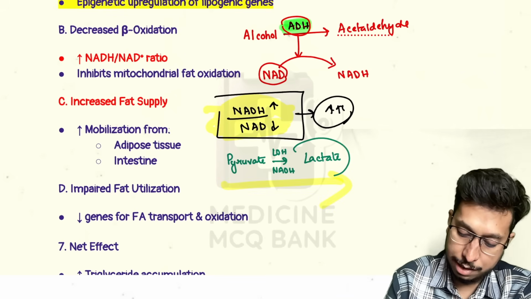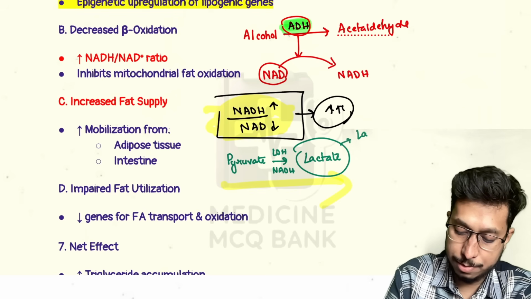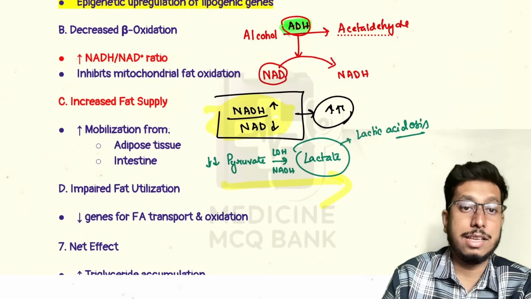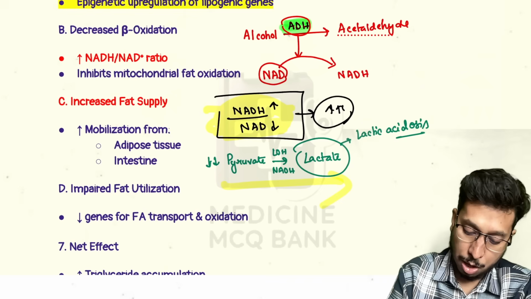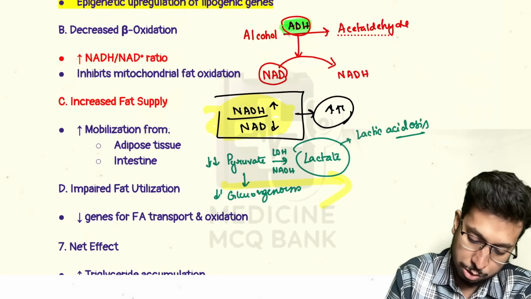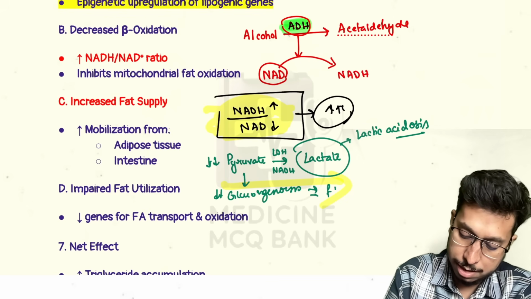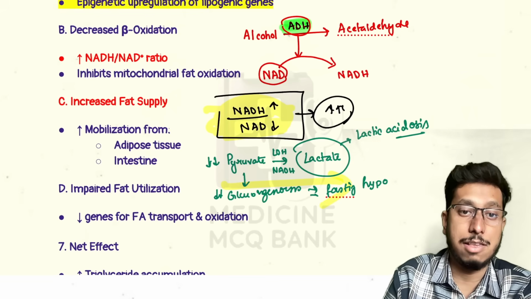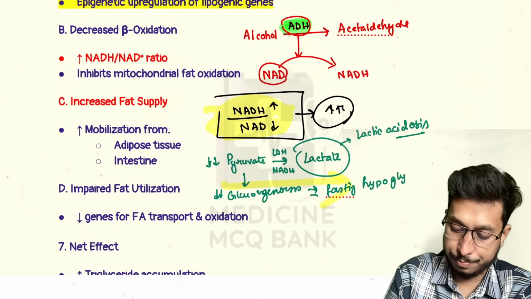So it results in increased lactate production and lactic acidosis, and the total pyruvate will decrease. Pyruvate being a substrate of gluconeogenesis, substrate for gluconeogenesis will also decrease. Therefore, it will lead to fasting hypoglycemia, one of the predominant symptoms in alcoholic liver disease.